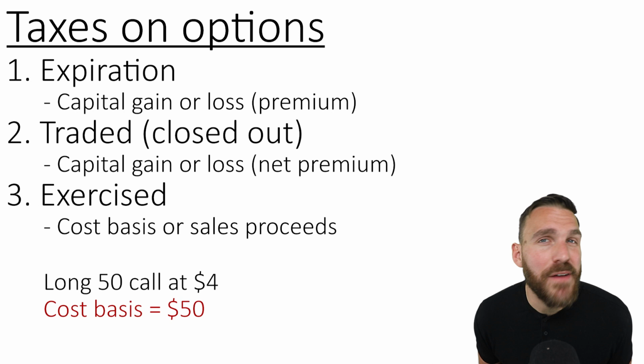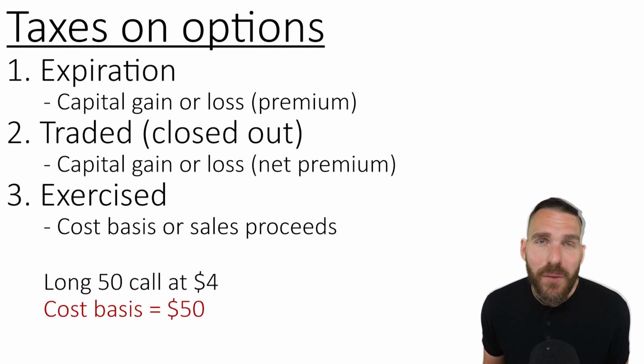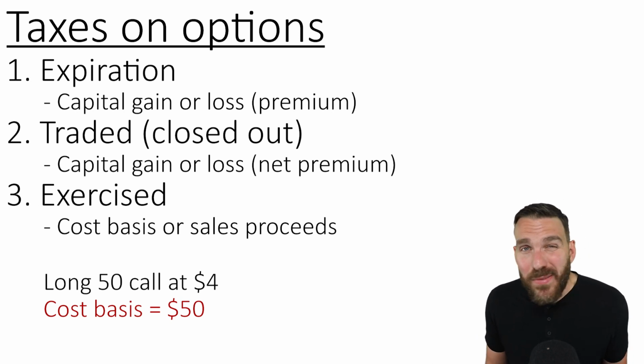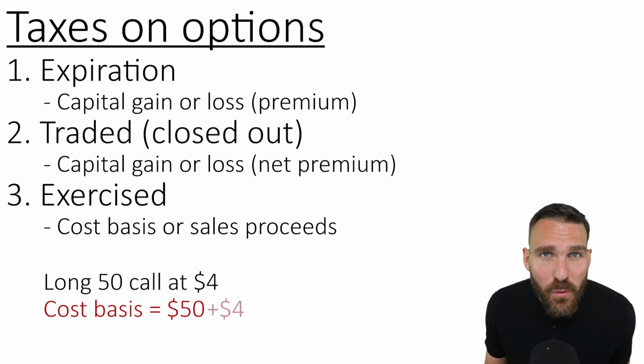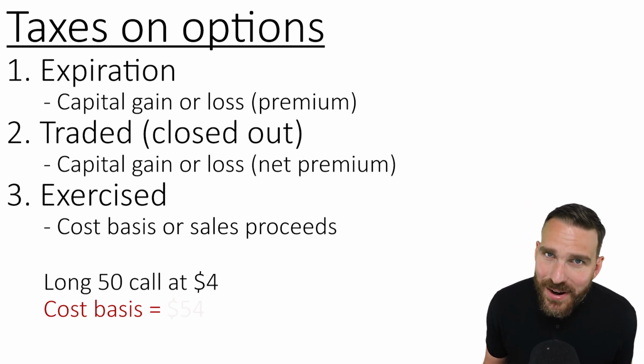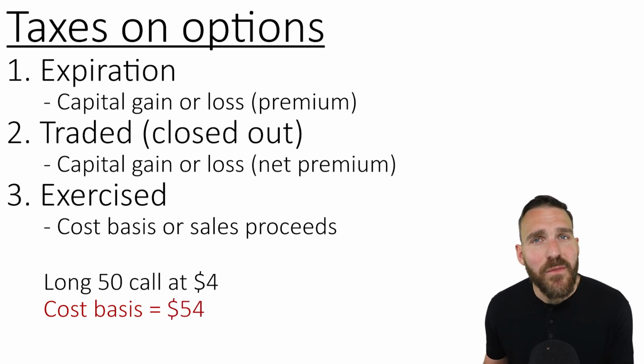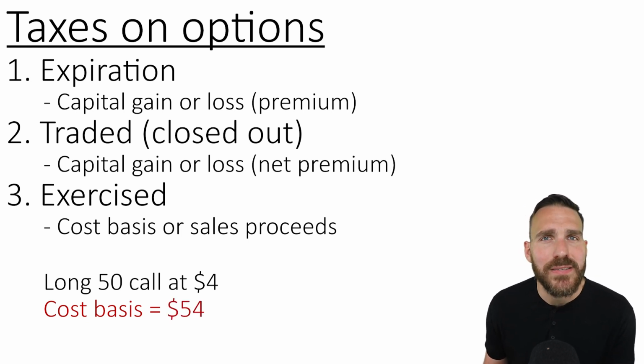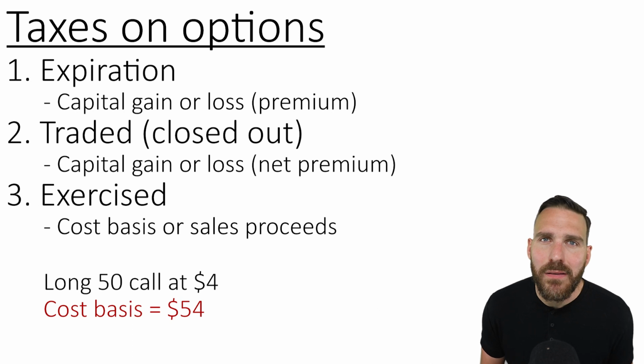But one thing we always have to factor in is the premium as well. Not only did they buy the stock at 50, but they also bought the option premium for 4. We have to put both of those together to finally determine that in this scenario, the investor is establishing a $54 per share cost basis on the stock when this long call is exercised.